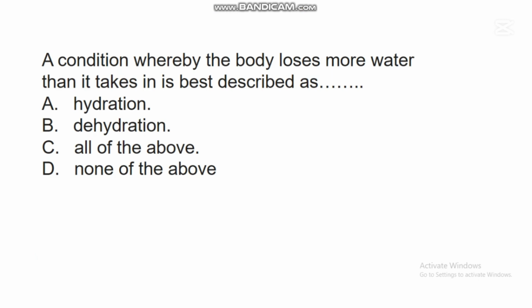In this question, the correct answer is B, dehydration. Dehydration is a condition whereby the body system loses more water than the amount of water it takes in. So there are many problems that can occur when the body is dehydrated.